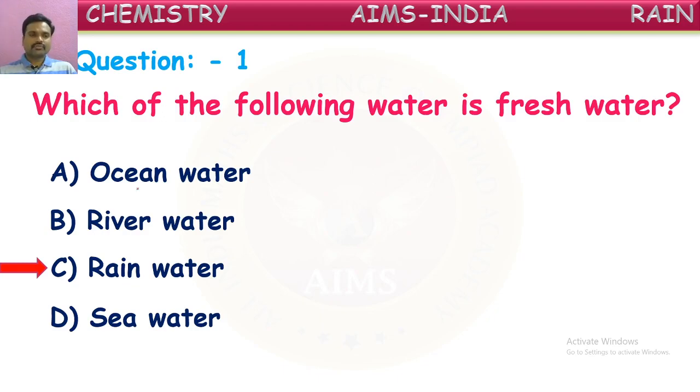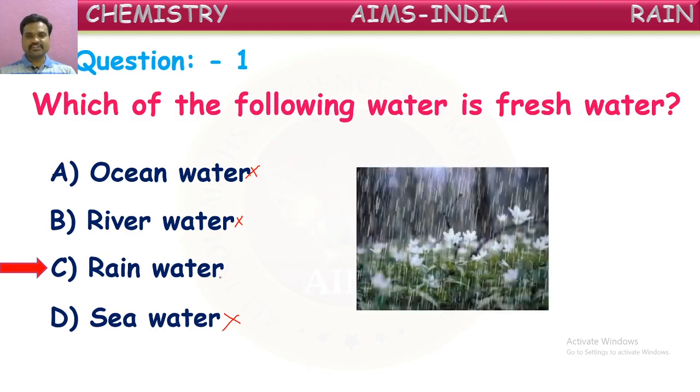What do we say about the ocean water? Ocean water contains many salts in it. So it is not fresh water. It is impure water, you can say. River water may also contain some salts dissolved in it. Some dust, clay or sand particles might be dissolved in the river because it flows from one place to another, and while flowing it dissolves many impurities. Seawater or ocean water mostly contains salts. So rainwater is pure water or fresh water, we can say. Right, children? Next.